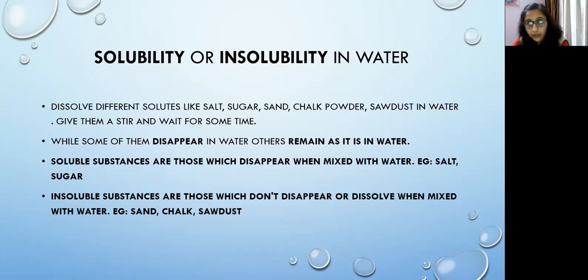chalk powder, sawdust, glass, plastic, paper, wax, है ना, oil, mustard oil और groundnut oil, कोई सा भी oil हो, कभी भी oil and water they will not mix up, है ना. You can see a separate layer of each. आपको अलग अलग layer दिखेगी, oil की भी और water की भी, kerosene, petrol, है ना. So these all come under the category of insoluble substances.